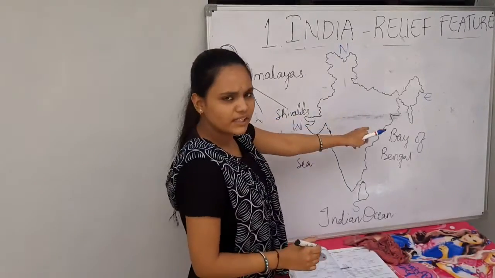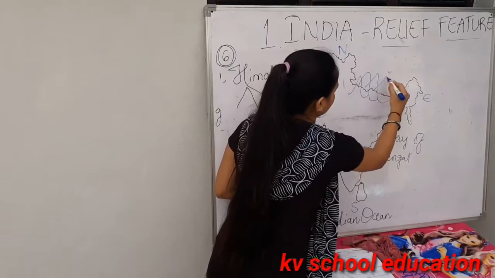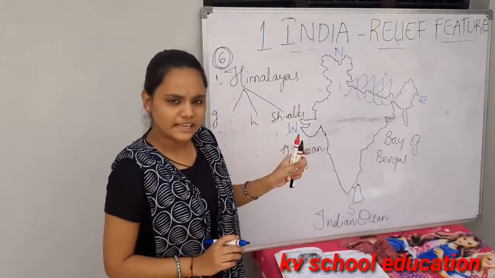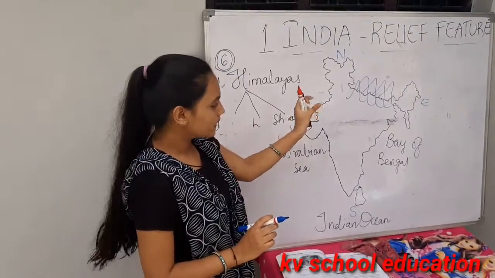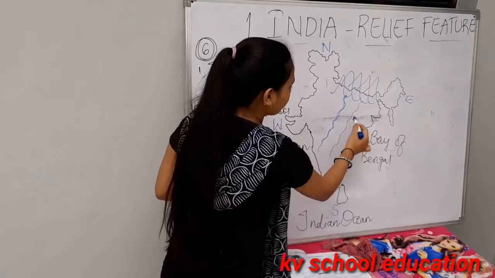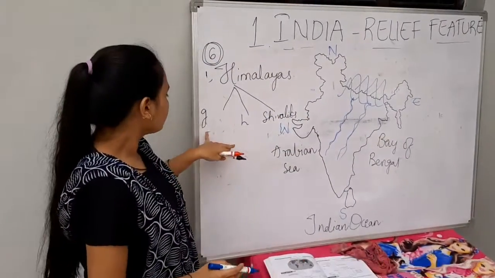Here is our India map, and here are the Himalayas. The Himalayas form glaciers, and the glaciers form small rivers which flow throughout our country.